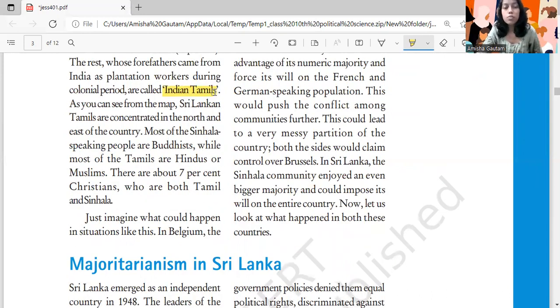So as you can see from the map, Sri Lankan Tamils are concentrated in the north and east of the country. And most of the Sinhala speaking people are Buddhist, while most of the Tamils are Hindus or Muslims. There are about 7% of Christians who are both Tamil and Sinhala. Just imagine what could happen in situations like this.